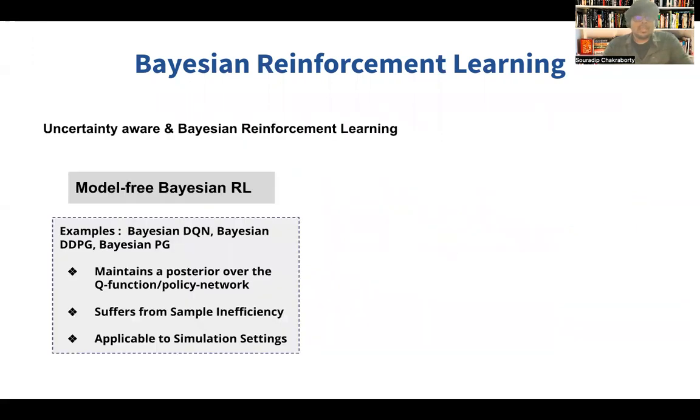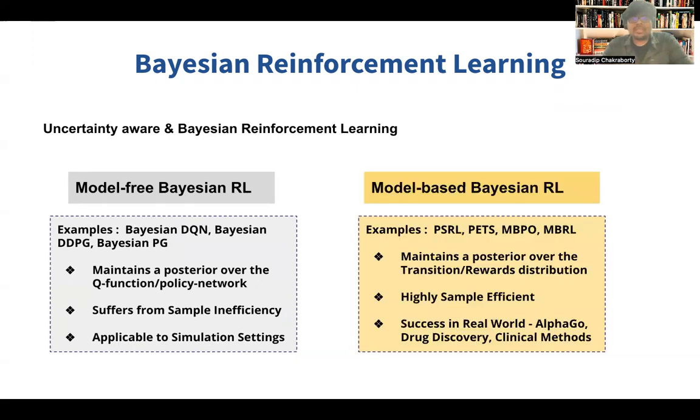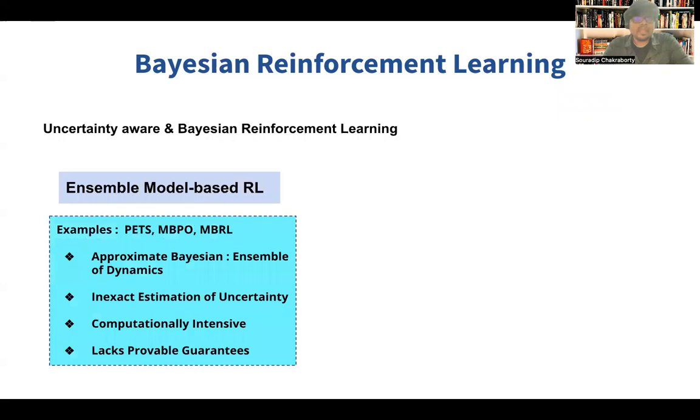talk. Uncertainty and Bayesian RL methods include model-free Bayesian RL, which basically represents a posterior distribution over the Q network or the policy network. However, they suffer from sample inefficiency and hence are applicable mainly to simulation settings. On the other hand, model-based Bayesian RL maintains a posterior distribution over the transition or reward function, and it is highly sample efficient, and has achieved huge success in real-world sequential decision-making tasks.